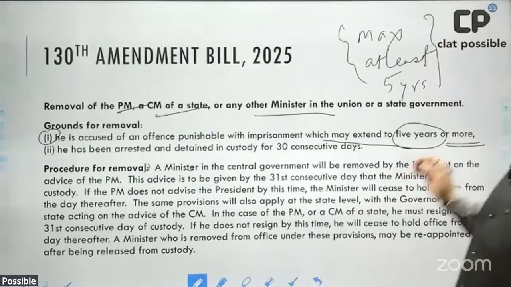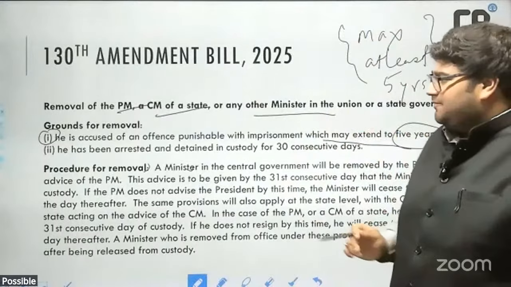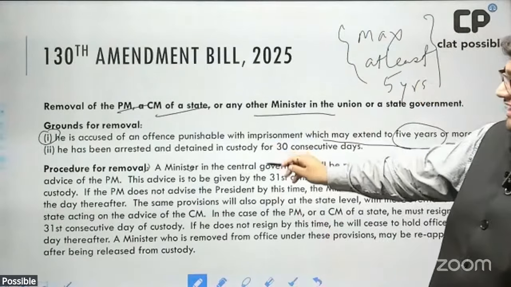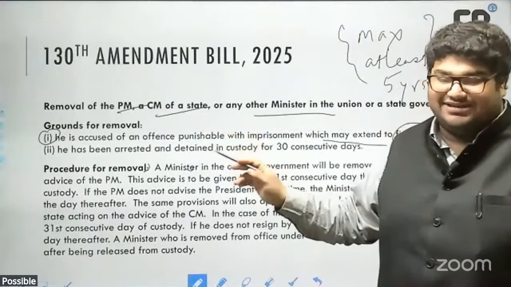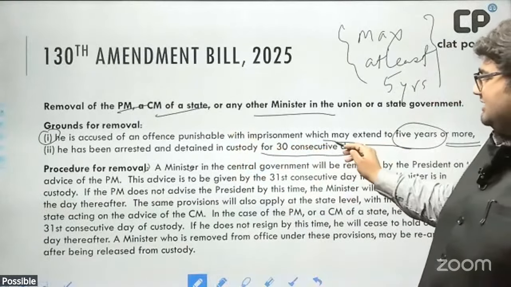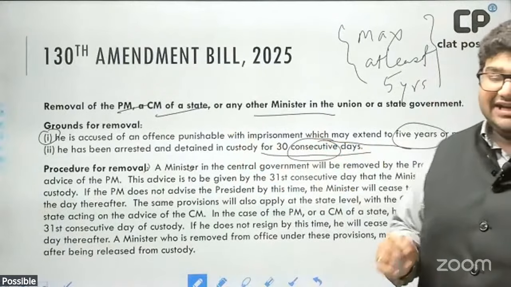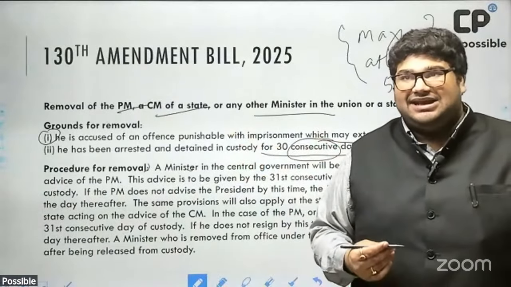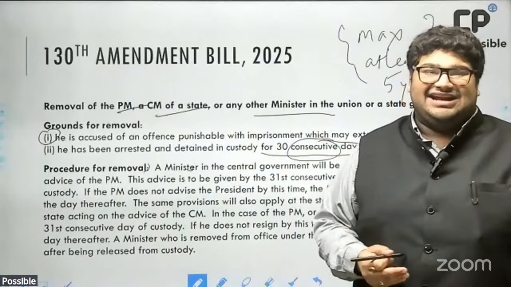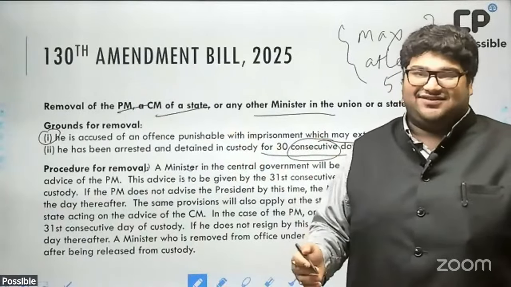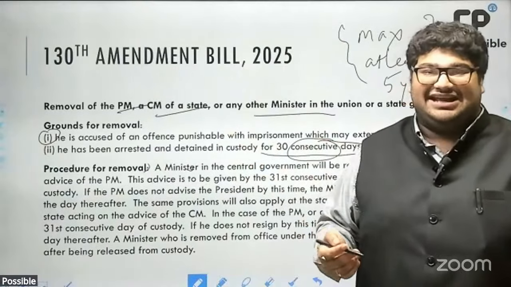Now the second condition is that he should have been arrested and detained in custody for such an offense, as we have discussed, for 30 consecutive days. This is important: 30 back-to-back days. So think of a situation where somebody is arrested and detained in custody for, let's say, 29 days, but then released, and then again arrested 10 days later.